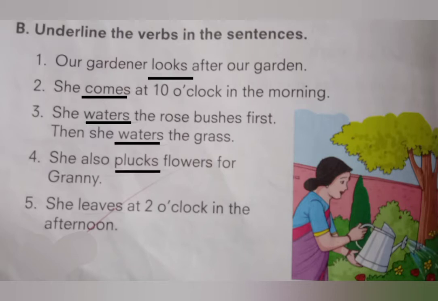Fifth, she leaves at 2 o'clock in the afternoon. Which is a verb? Which word is a verb? Come on. Which word do we have to underline? Yes, good. Leaves.